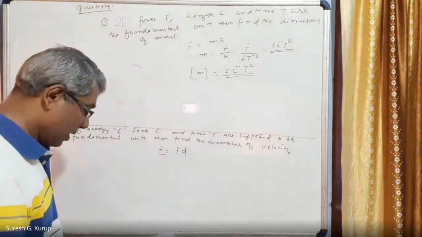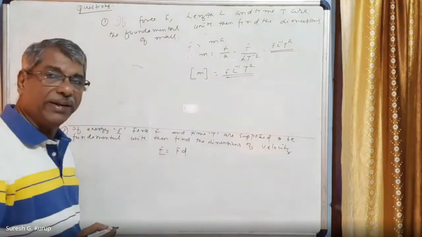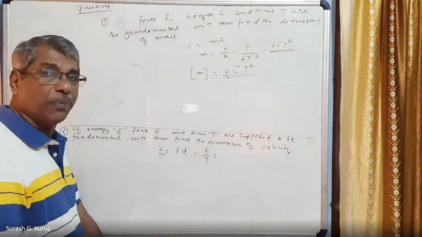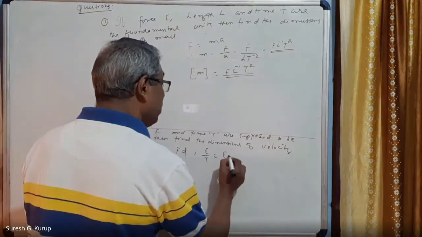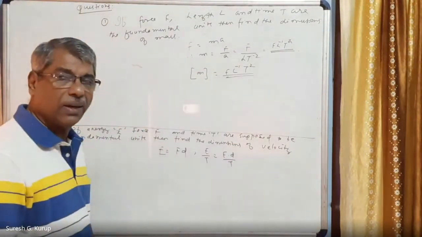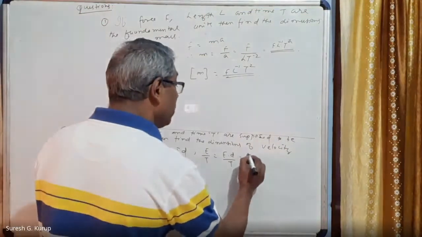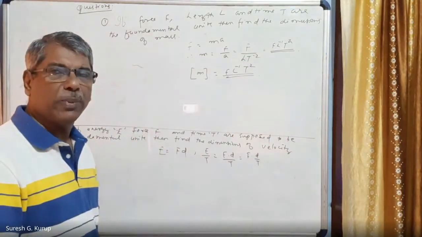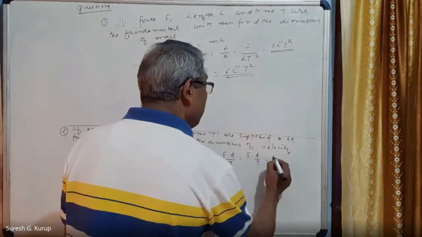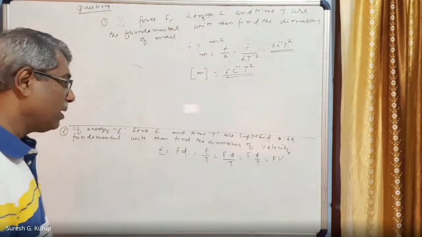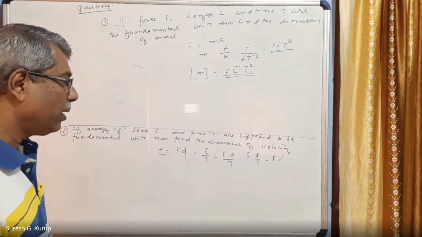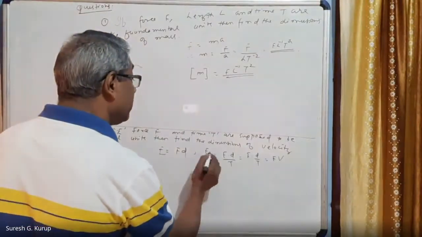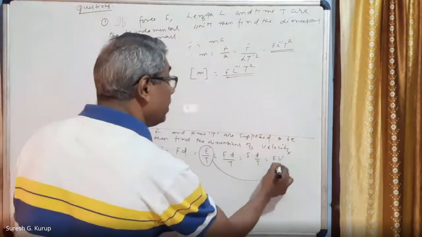If I divide both the quantities by T, then what will happen? Now, E by T is equal to F into D divided by T also we can write. But this is equal to F into D by T. D by T means displacement by time, which is equal to velocity. So we write F into V. This is FV. So FV is equal to E by T.